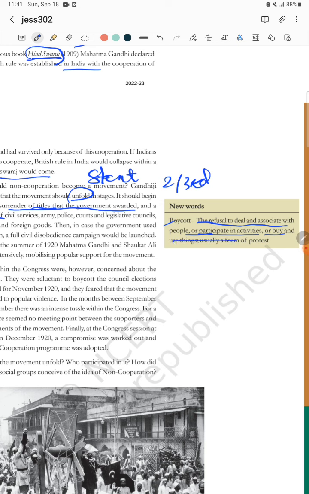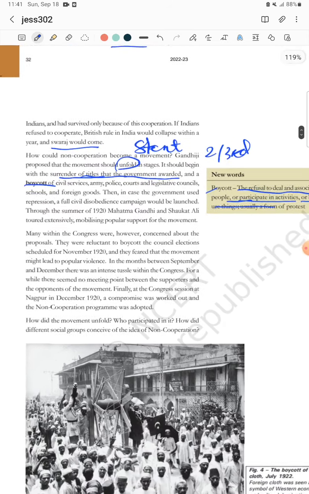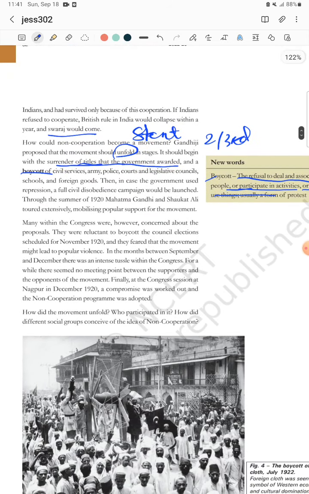You just stop using, stop mingling with the people, and you simply say no to the British things. So Gandhi told to boycott, stop use of the civil service, army, police, court, legislative assembly, school and foreign goods made by the British.